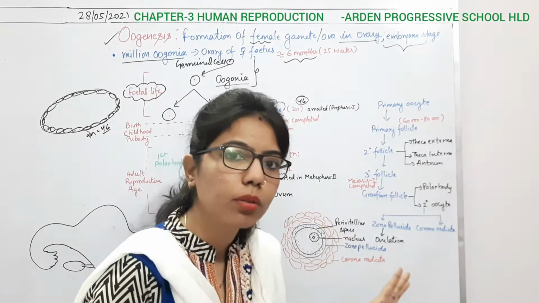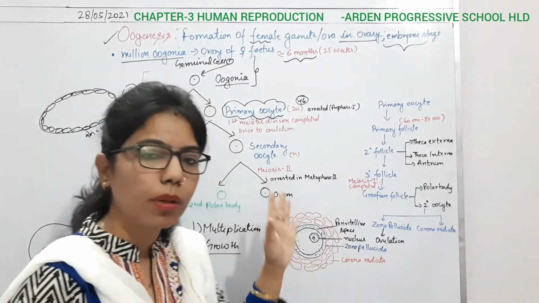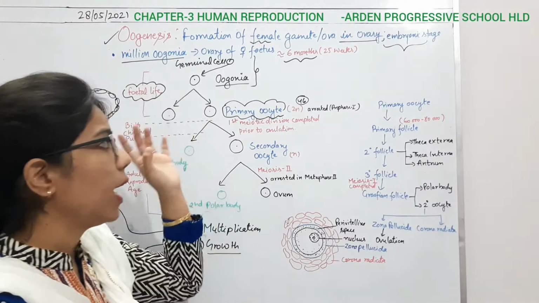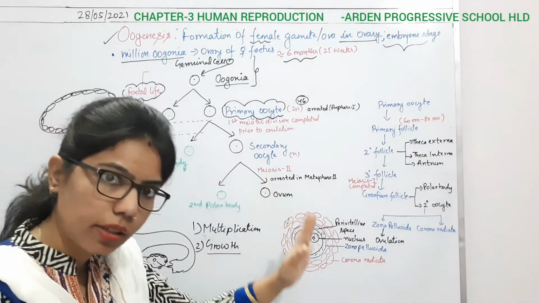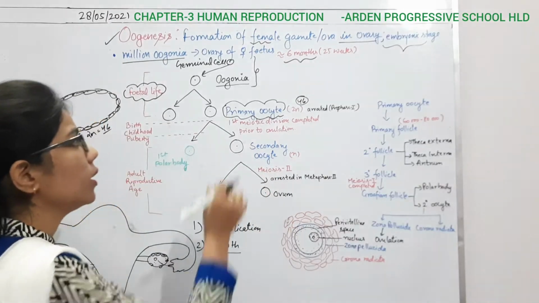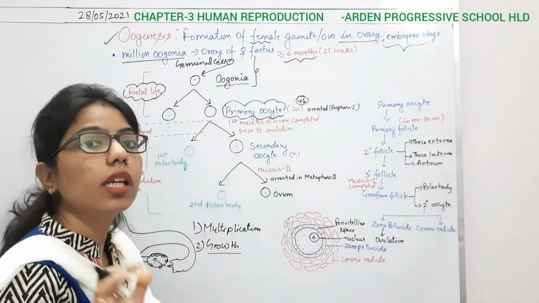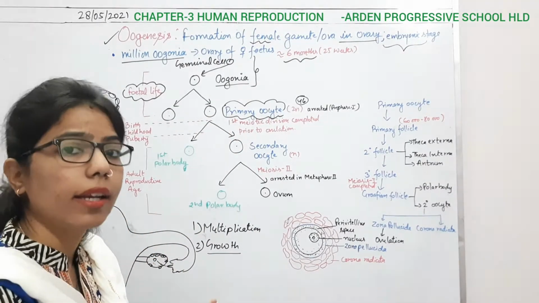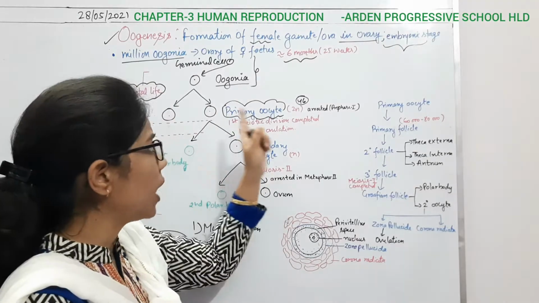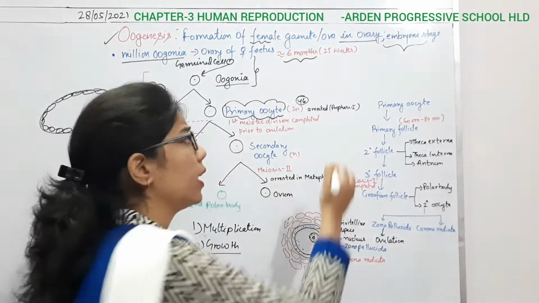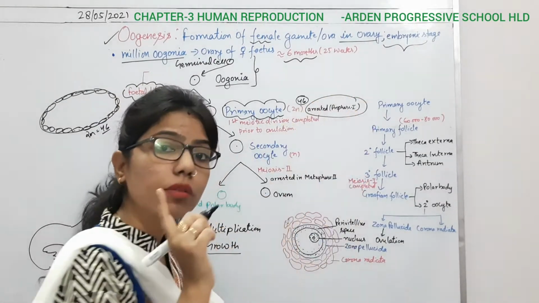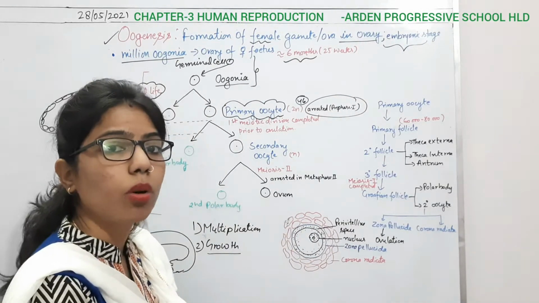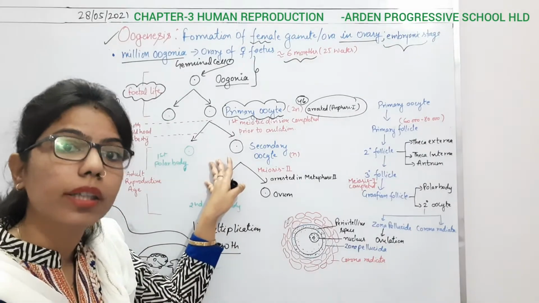Likewise, in spermatogenesis we have done this: from the spermatogonium we get the primary spermatocyte, and after the primary spermatocyte, the secondary spermatocyte. So here also, the primary oocyte is diploid in number, and it will remain in an arrested position. As it enters the meiosis stage, at the prophase 1 stage it will remain arrested. Why? Because the other processes will take place after the age of puberty.